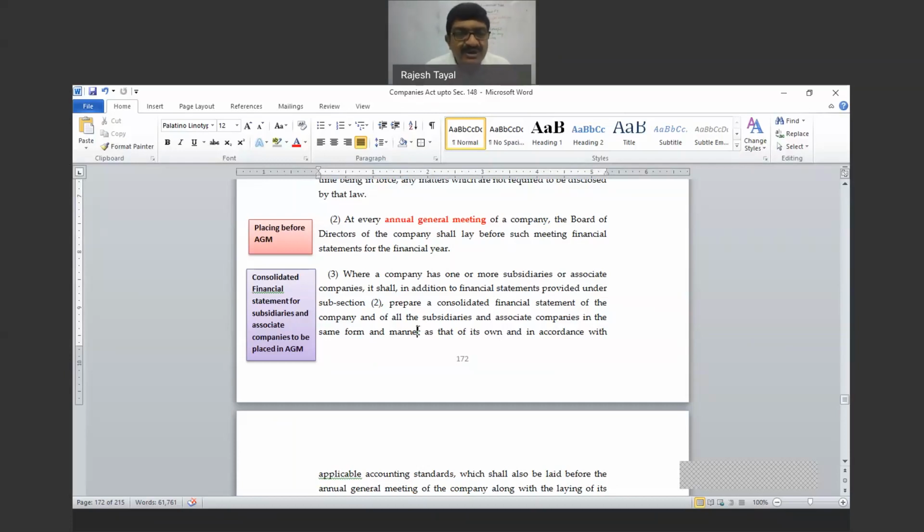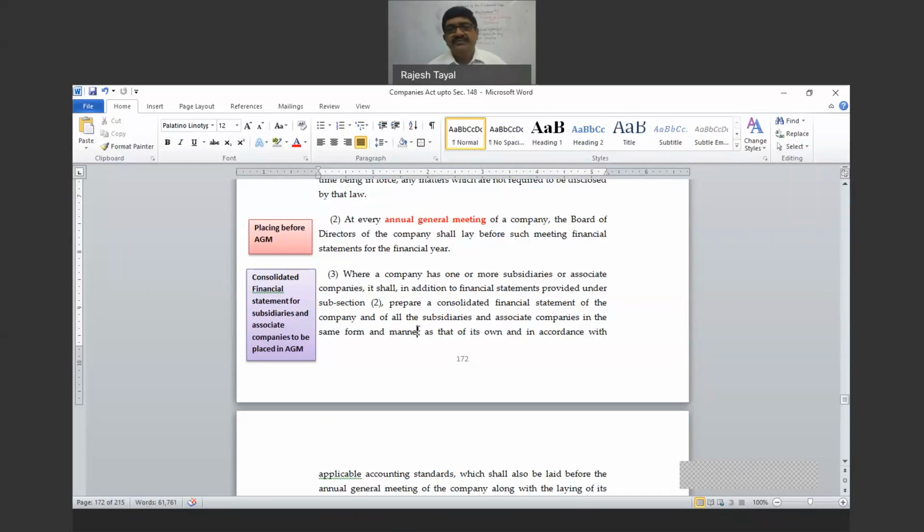Subsection 3 is talking about the consolidated financial statements. So where a company has one or more subsidiaries or associate companies. What is the meaning of associate company?